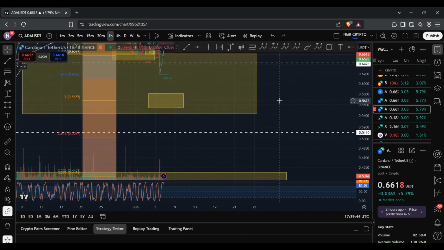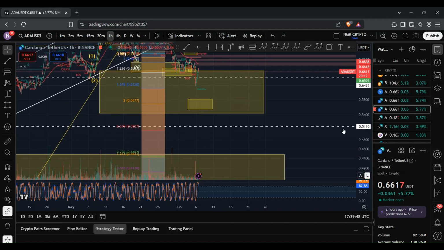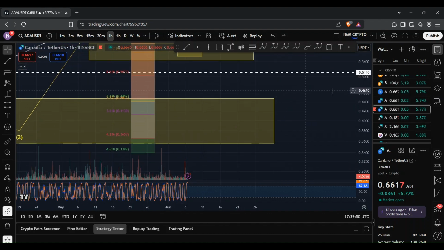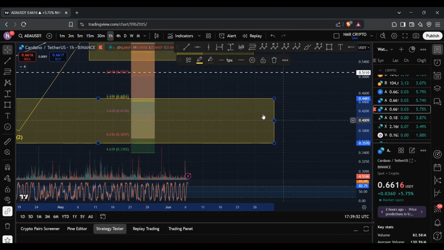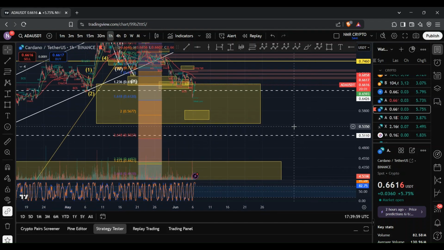And if that happens, then that will trigger a 5-wave move, and then we see a deeper move to the downside. And not only will we see ADA potentially tap into this region, we could see a deeper move to the downside where we break this low at 51 cents and tap into this region between 35.7 cents to 44.81 cents. And the reason being is because a 5-wave move is what sets the trend. And so if you have a 5-wave move to the downside, we will anticipate a deeper move to the downside. And if we have a 5-wave move to the upside, then we will anticipate a bigger move to the upside.